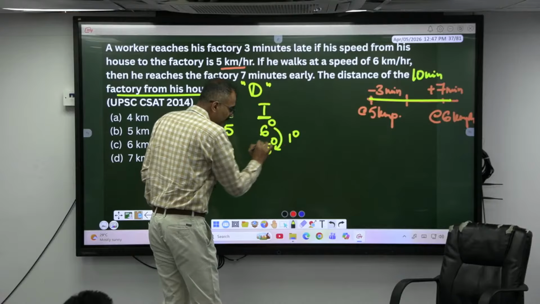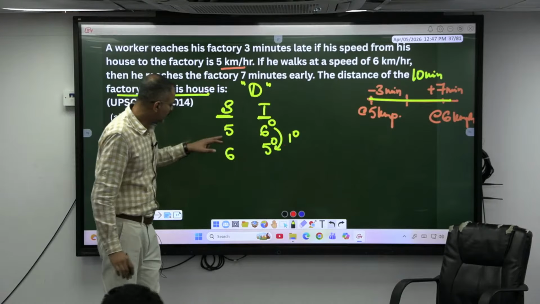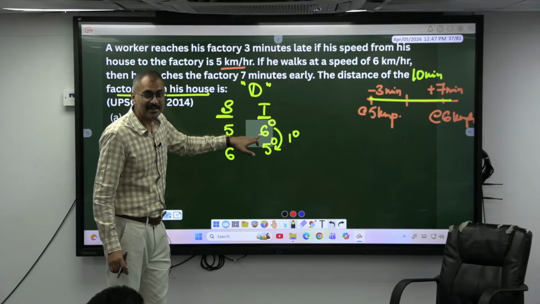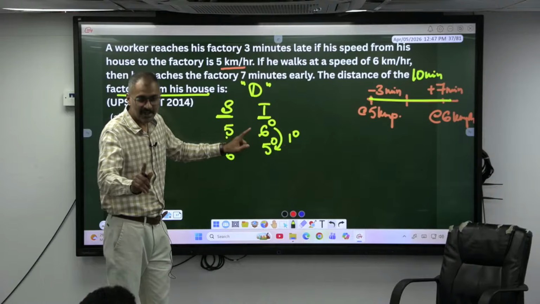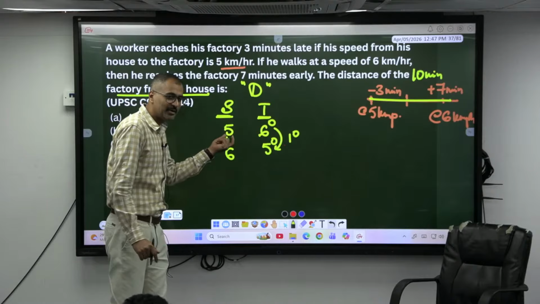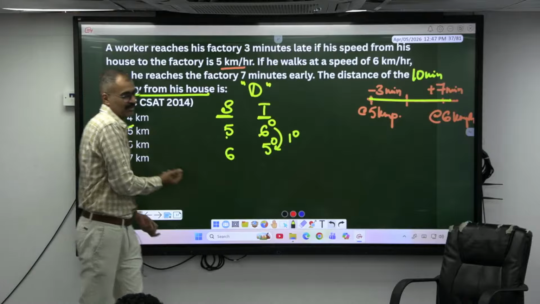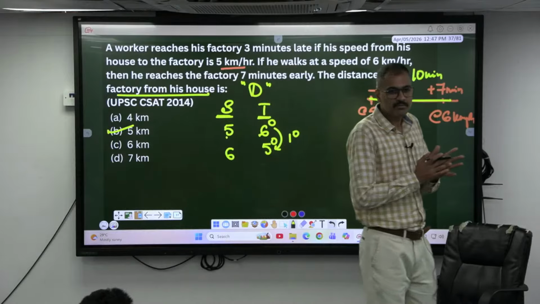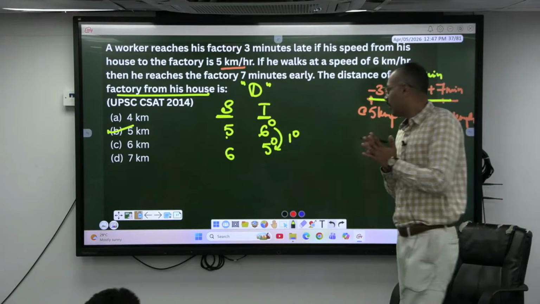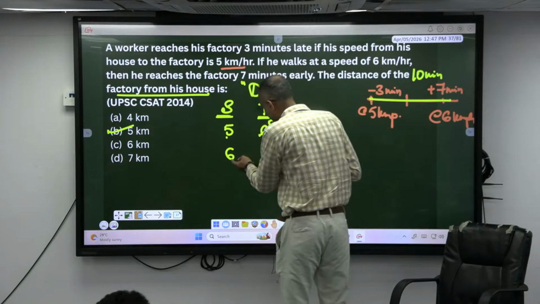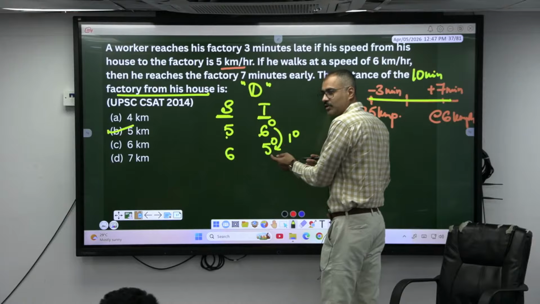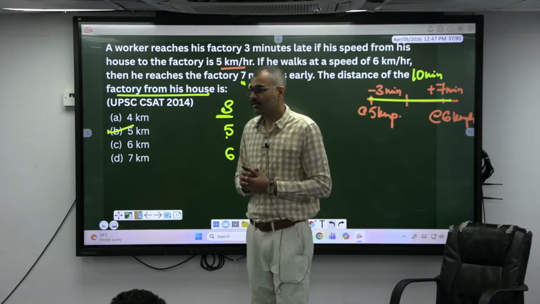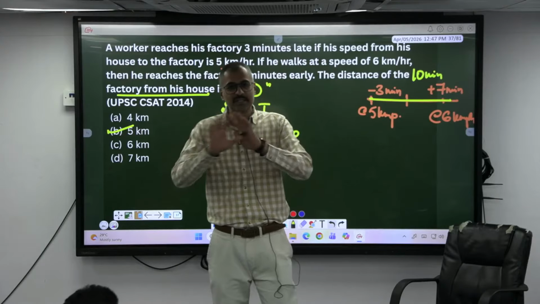5 units has to be 50 minutes. If you are travelling at 5 kilometer per hour, the time taken is 60 minutes. 60 minutes is how many hours? 1 hour. 1 hour only at 5 kilometer per hour, how far you can go? 5 kilometer. Or else at 6 kilometer per hour speed, you are taking 50 minutes. Okay, how far you will go? 6 kilometer in 60 minutes.